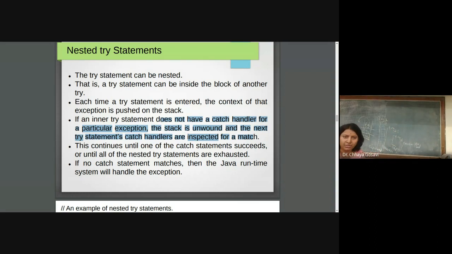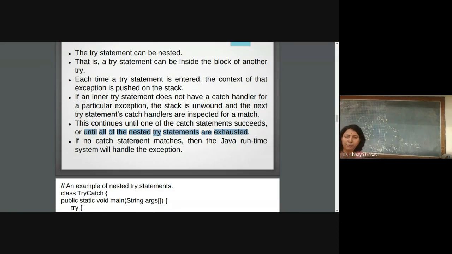So if the inner try catch statement does not have a catch handler for a particular exception, the stack is unwound and the next try statement's catch handlers are inspected for a match. This will continue until one of the catch statements succeeds, till you get the perfect match with the exception type which is thrown and the exception which is mentioned in the catch block, or until all the nested try statements are exhausted. If you don't find a match, then it will be handled by the Java runtime environment and your program will halt in between. If no catch statement matches, the Java runtime system will handle the exception.